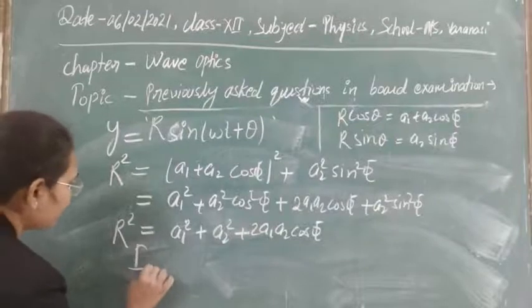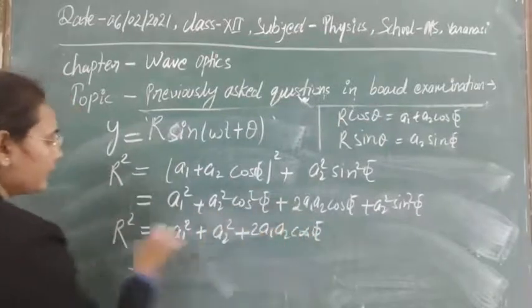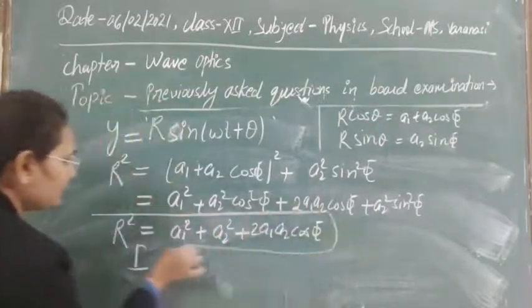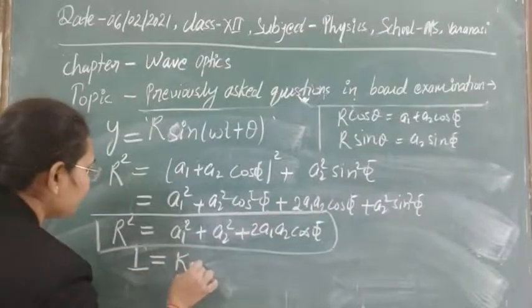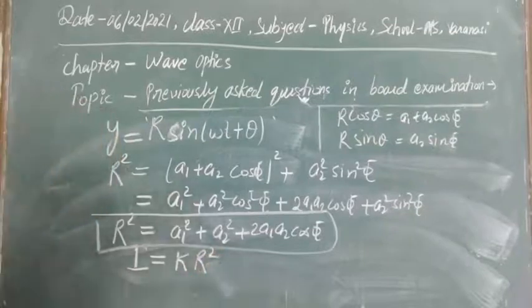This is the resultant amplitude of the wave after superposition, and the intensity of the wave can be written as k r square.